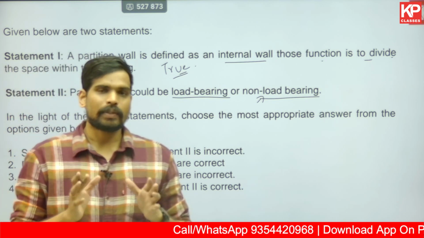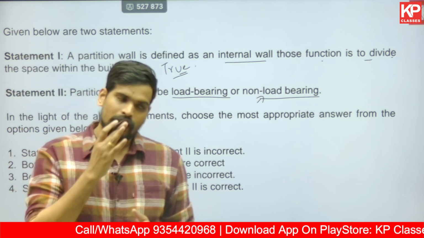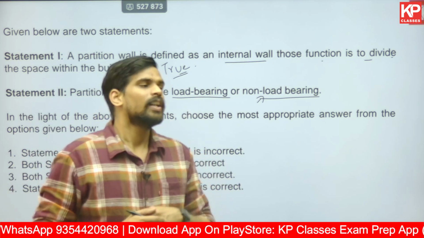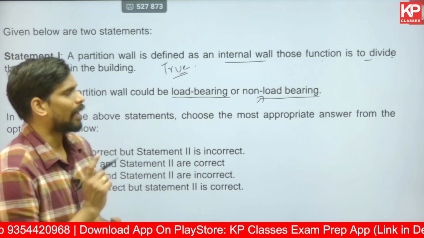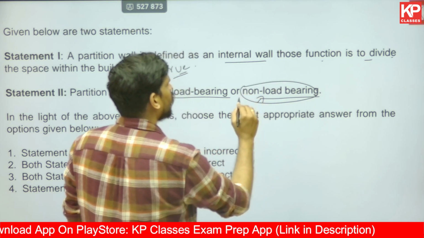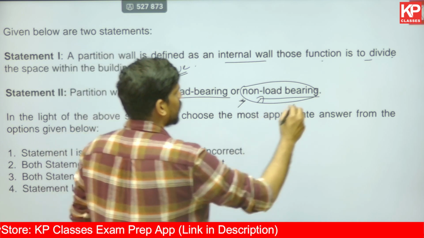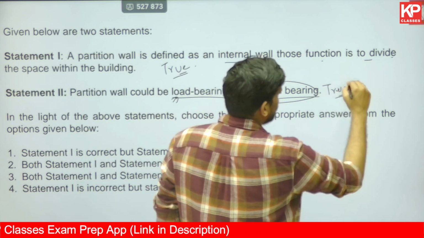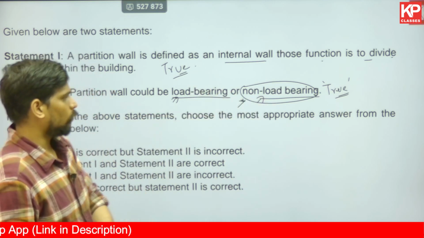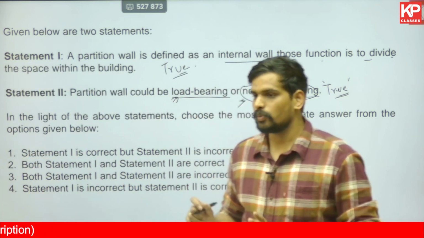What is load bearing? Something which will take the load of a roof, will support the roofing structure or the roof slab on the top. Partition walls, particularly in older buildings where you don't have a column based frame structure, for sure internal partitions can take load sometimes. So can you tell that this statement is for sure false because partition walls are generally non-load bearing? No, in rare instances they can be load bearing also. So this statement can also be taken as true because it is not 100% certain that it is always non-load bearing. In some instances, 1% of the time, they can be load bearing also. So both statements can be assumed to be correct.